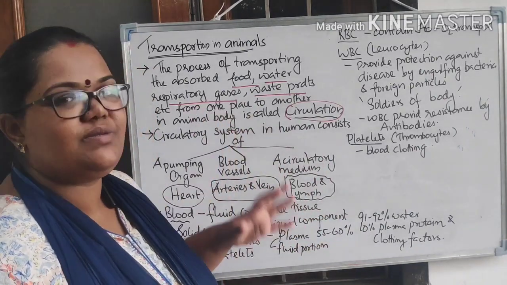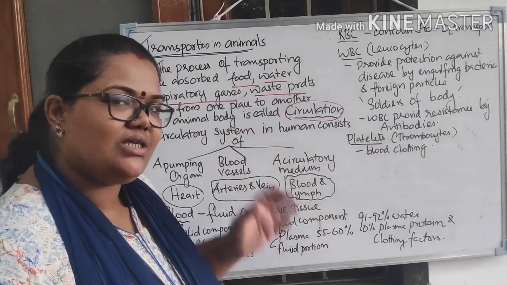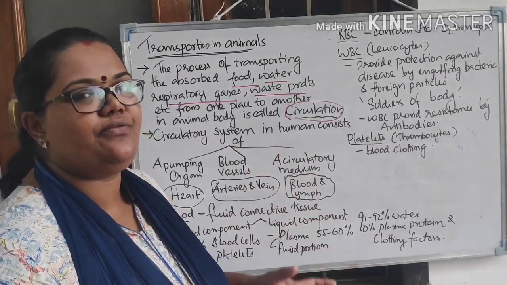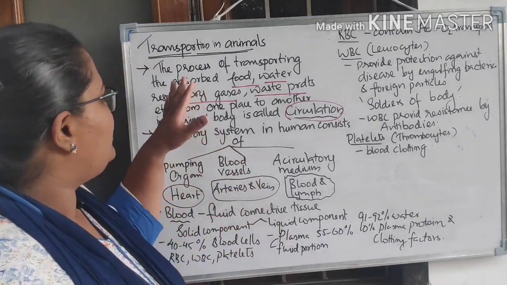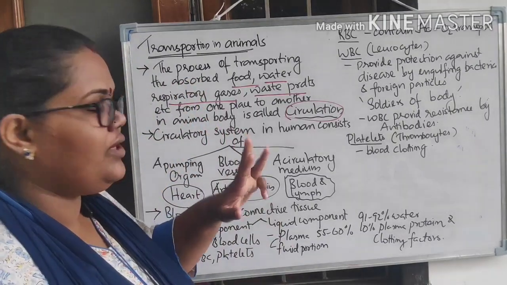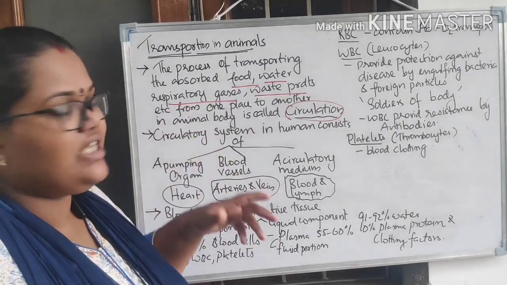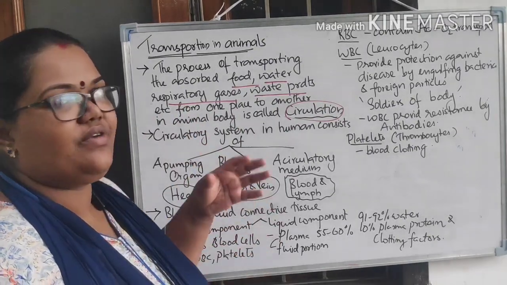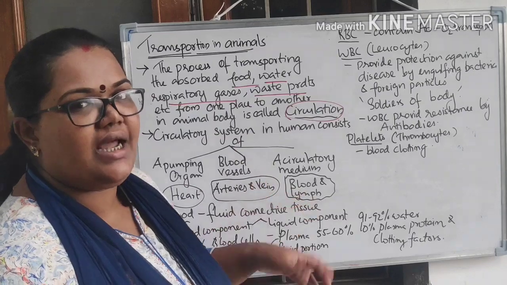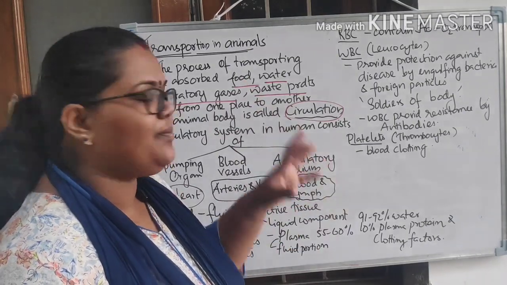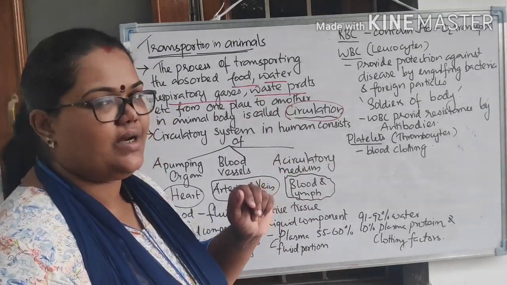Here we have a special system, called the circulatory system, specially meant for transportation. The transporting of absorbed food, water, respiratory gases, along with waste products, from one place to another in an animal body is named circulation.